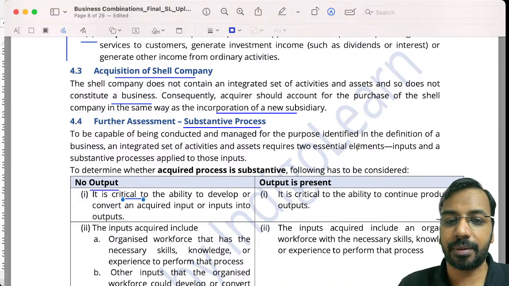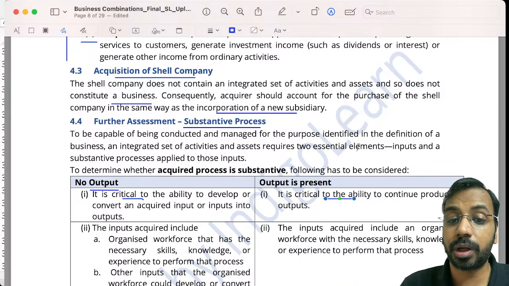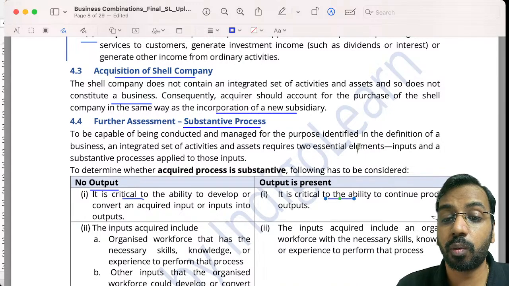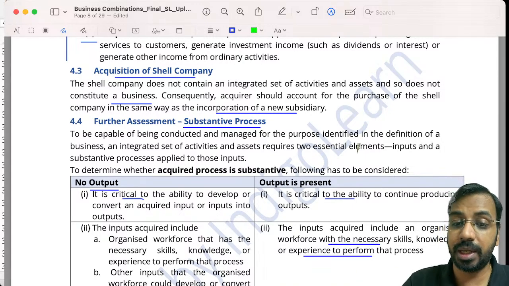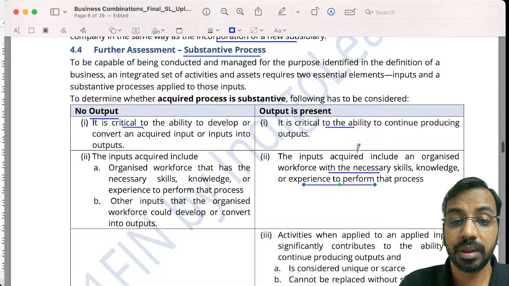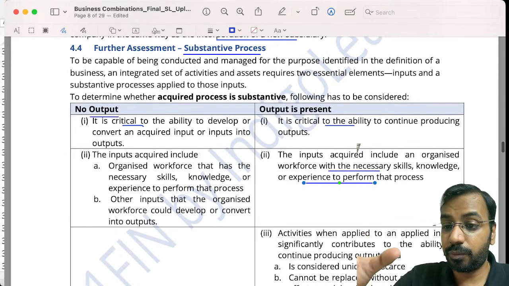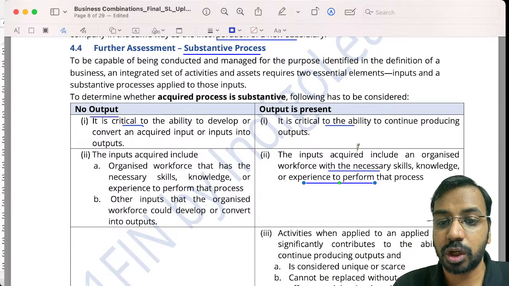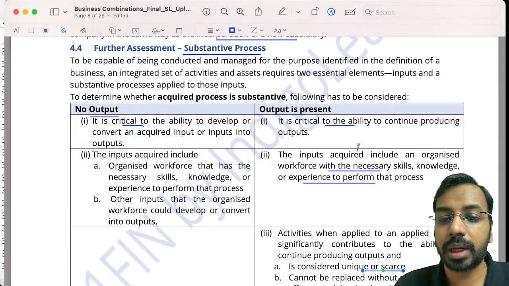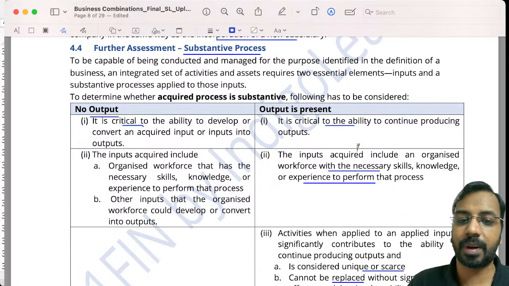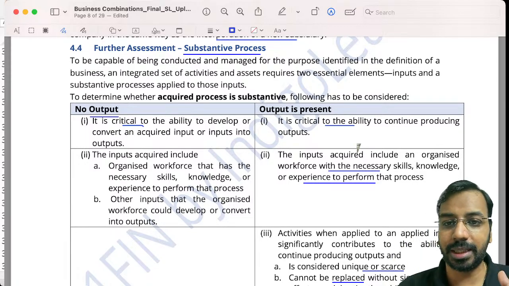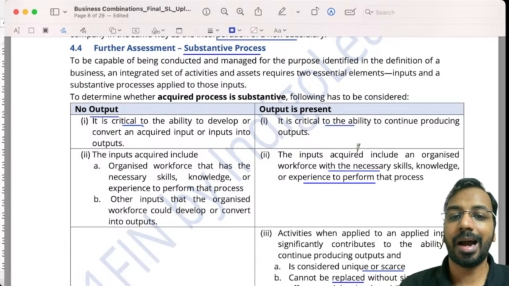If output is there, even then the process has the ability to continue processing the output. We have acquired workforce with knowledge and experience to perform the process, and when we talk about the integrated set of activities, those are unique or scarce or cannot be replaced without significant cost or effort. So what the second part means is, if output is already there, means input is there, process is there, output is there.